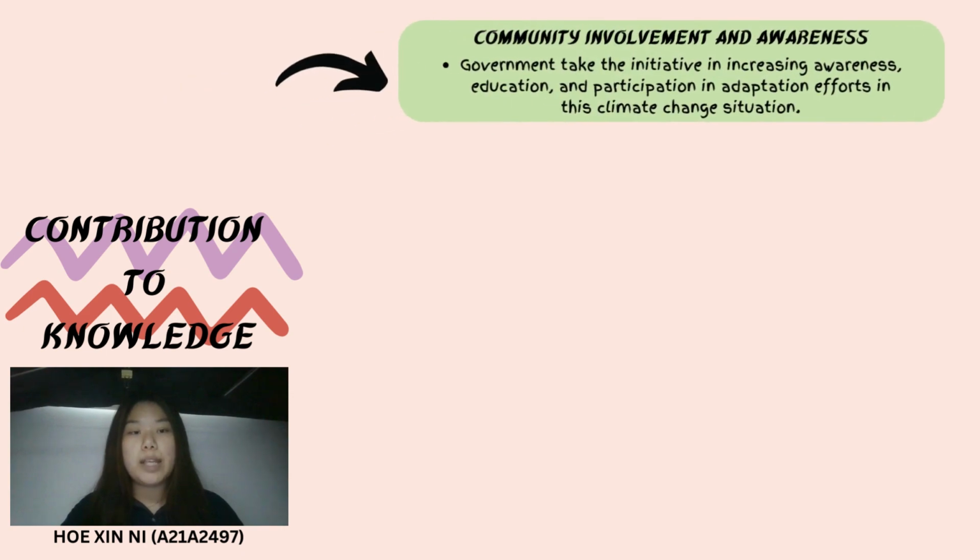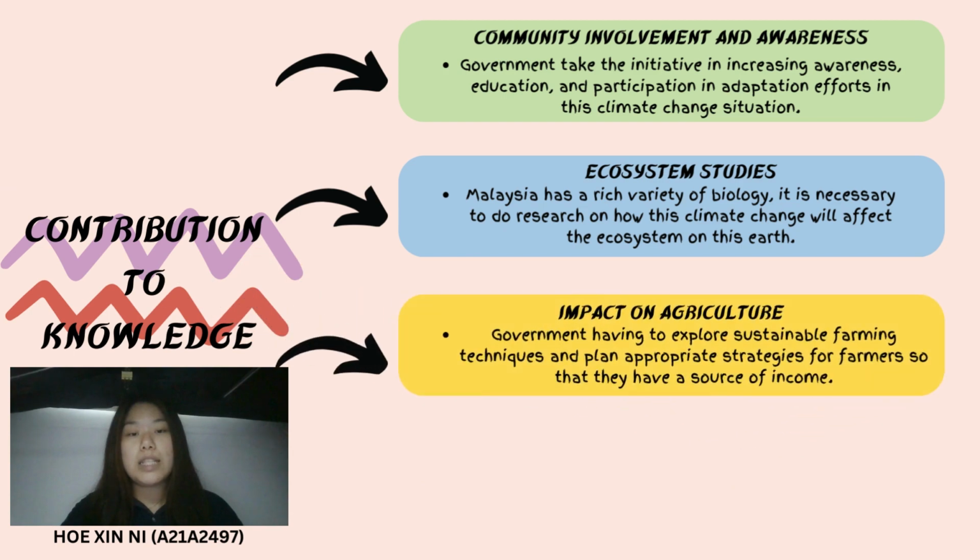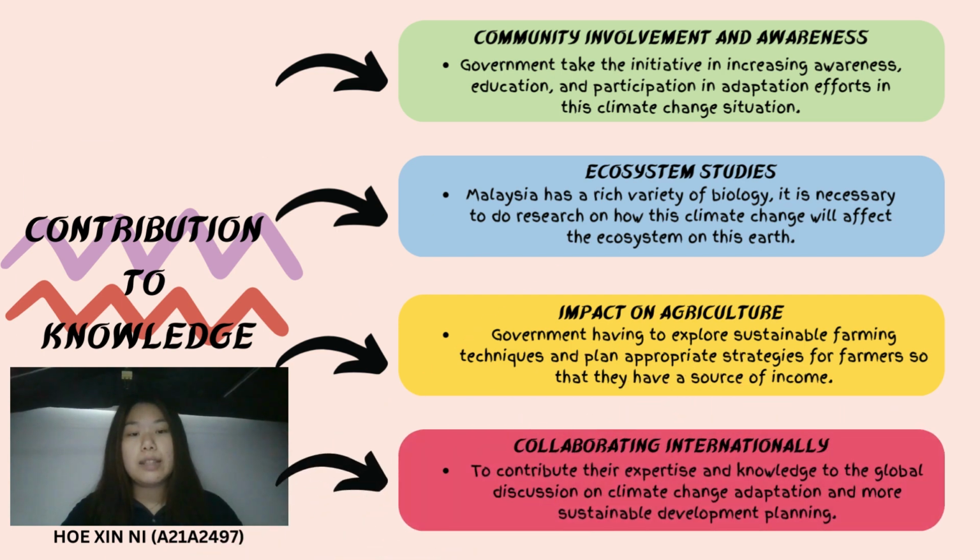Contribution to knowledge. The first, community involvement and awareness. The government needs to take initiative to increase awareness through education and public participation in the effort against climate change. Second, ecosystem study, because Malaysia has a rich variety of biology. Third is impact on agriculture, because the government has to exploit sustainable farming techniques. Last, collaborating with international countries, to contribute their expertise and knowledge to the global discussion on climate change.